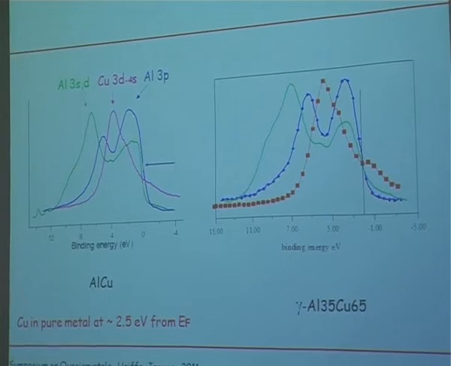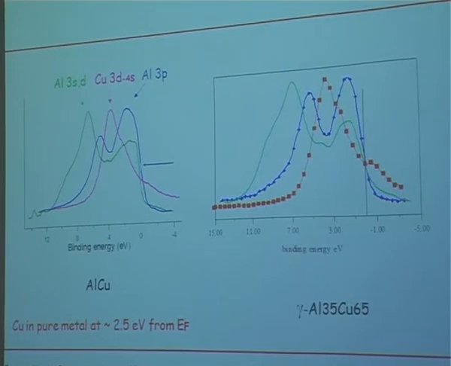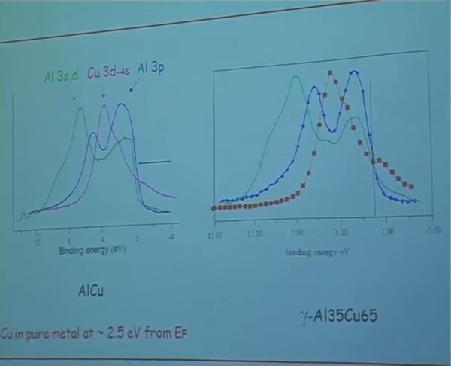And which is really dominant in this figure is the fact that copper states are set in the middle of the valence band. They interact with the aluminum states and separate them into two parts. If you remember the picture I showed, the band for aluminum was something more or less parabolic-like with a narrow peak close to the Fermi level.